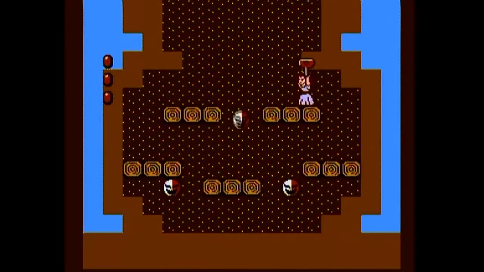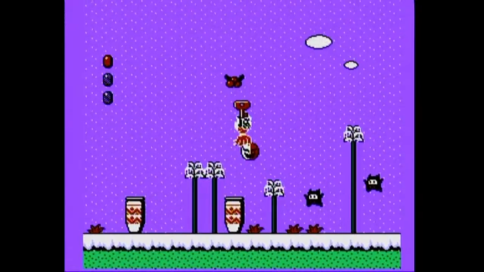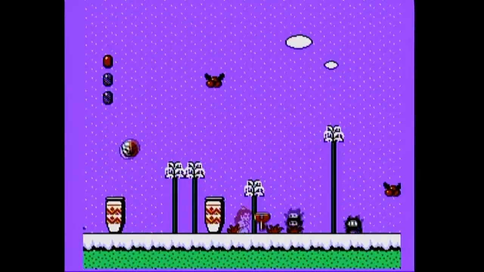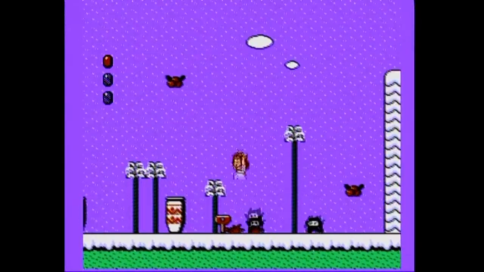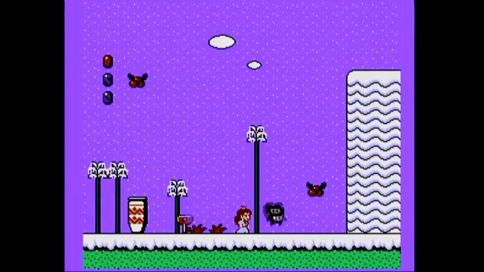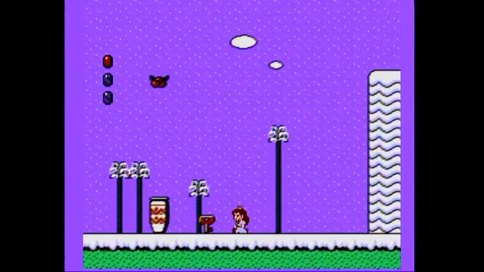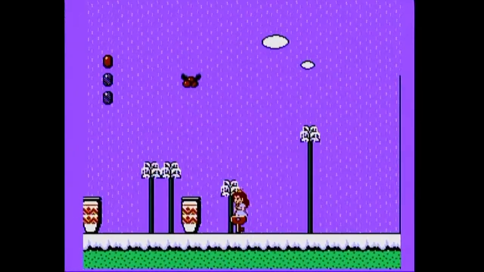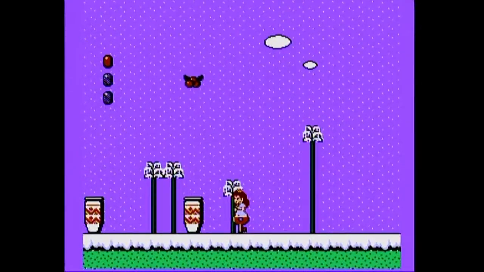And if we get that key, then Phanto here gets angry and he's chasing after us. But there's a trick to get rid of him. And that is... Ouch, we got hit here on the rebound. That is to just throw the key away. When I was a little kid, I couldn't clear stage 3, I think it was, because I couldn't dodge Phanto. And then I just found out that if I throw the key away, then Phanto leaves too. And that's how I was able to beat stage 3.